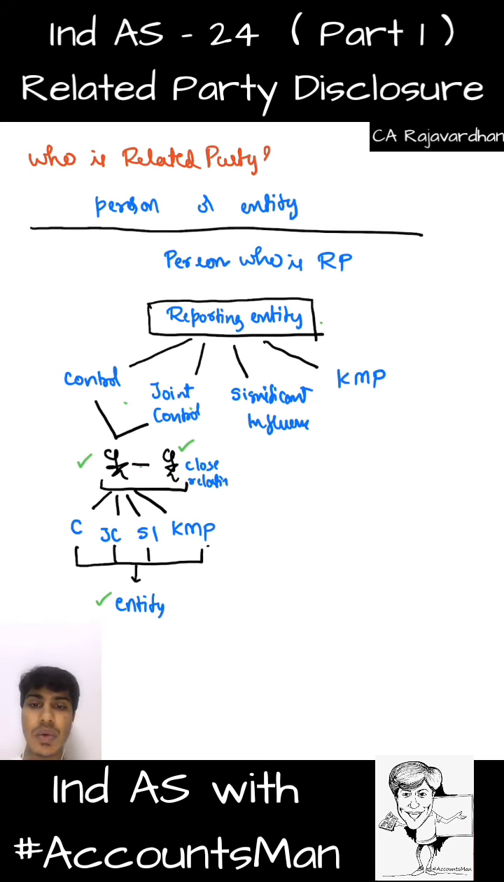You get that? Now assume there is a company and that company is being controlled by one person or it is being jointly controlled by one person. That person is our related party, or that person's close relative is also a related party. And that person and close relatives, if they hold control, joint control or significant influence, or if they are KMP in one more entity, such one more entity is also our related party. Wherever you see green tick mark, it is our related party.